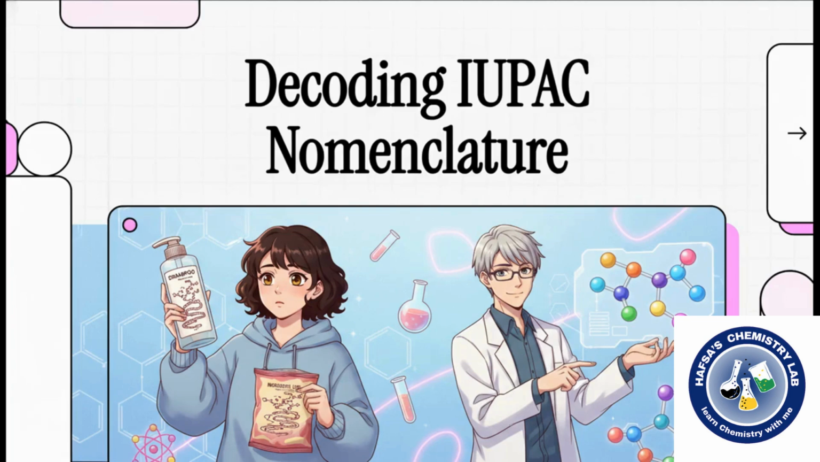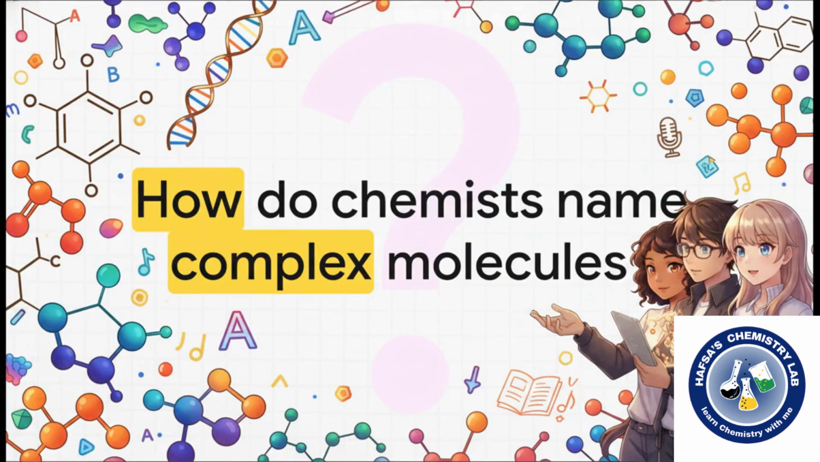Welcome to the Explainer. Have you ever flipped over a bottle of shampoo or looked at the ingredients list on a packaged snack and just found yourself staring at a terrifyingly long, unpronounceable chemical name? Words with numbers, commas, and dashes sprinkled in like some kind of secret code? It literally feels like trying to read a foreign language. And frankly, to most people, that's exactly what it is. So, what does this all mean?